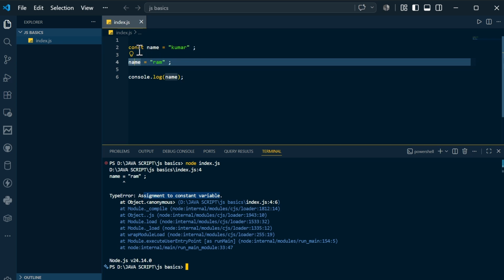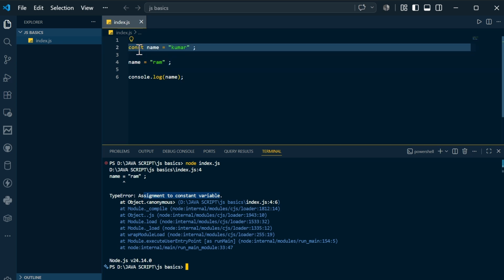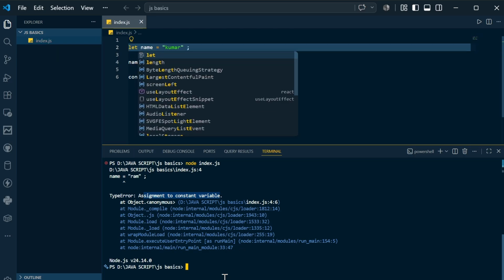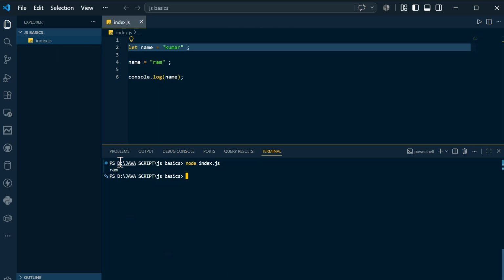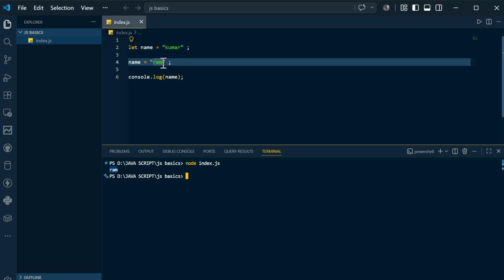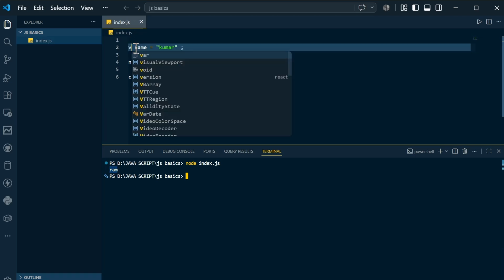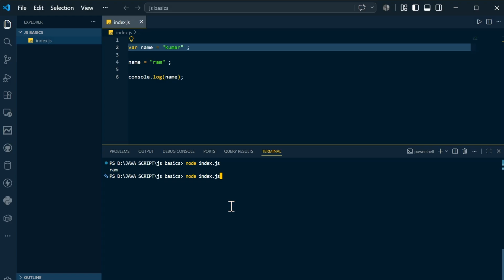So that's the reason you are going to use const in many projects and real world applications, because there are variables you don't want to change, right? In the same case, if I place let, let's see what happens. If I compile and run, you can see the modified output has been printed. Now if I change to var, let's see what happens.